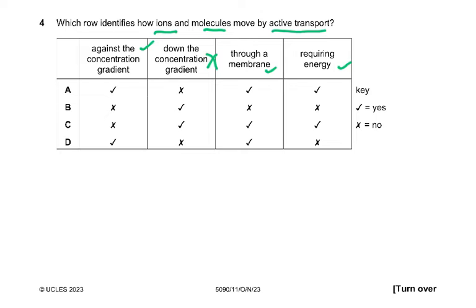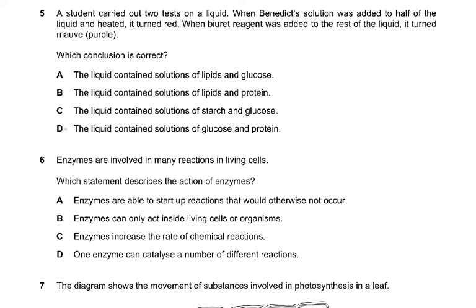So question number 4, the answer is A. Why? Because it can be against the concentration gradient. If it was diffusion, then it would be written down the concentration gradient. But here it's active transport, so that's why this is correct. Then it has to be a membrane. Why? Because it has to be in living cells and they require energy.